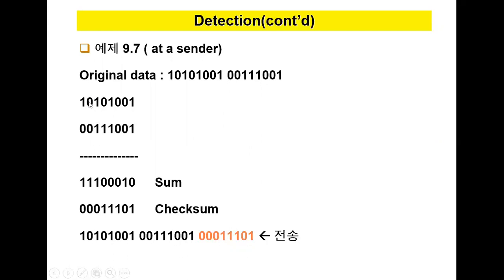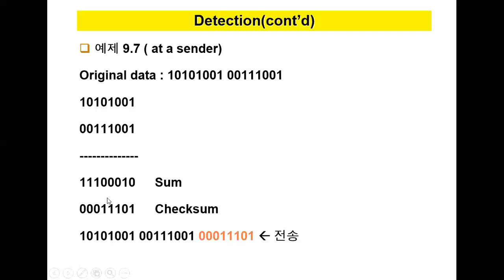Here the carry is 1, so 1. This one is a single 1. My sum is 111000010. To use this sum as one's complement, simply inverse the value of the sum. Therefore 1 becomes 0, 1 becomes 0, 1 becomes 0, 0 becomes 1, 0 becomes 1, 0 becomes 1, 1 becomes 0, 0 becomes 1. So here is my checksum.